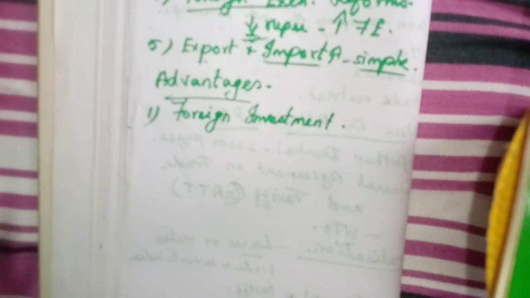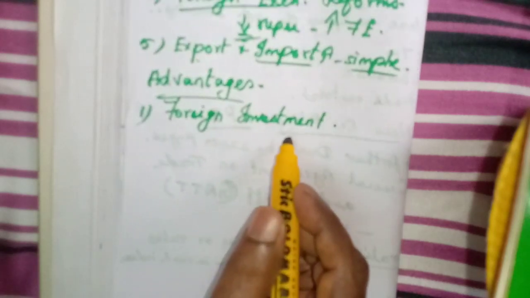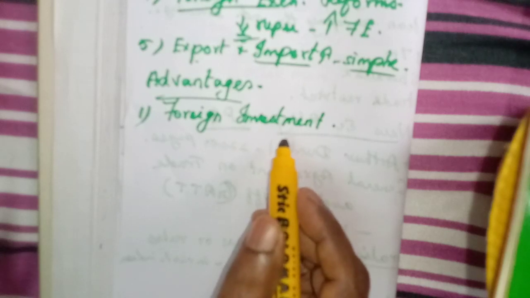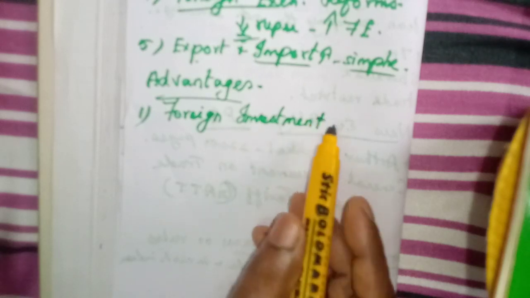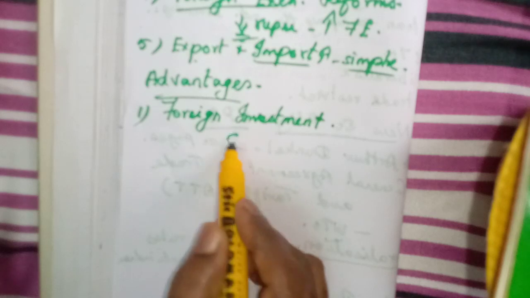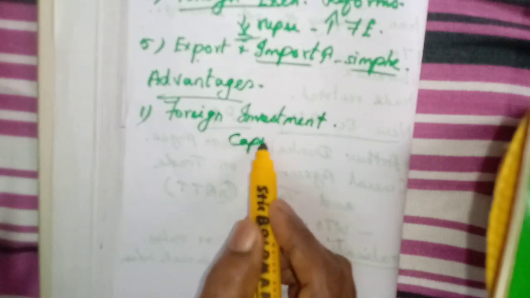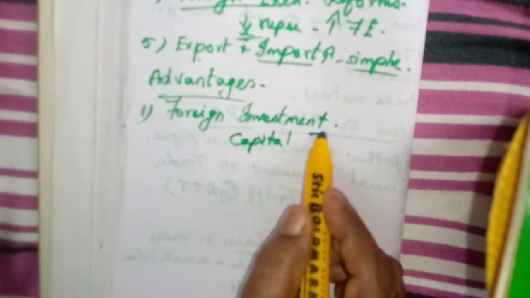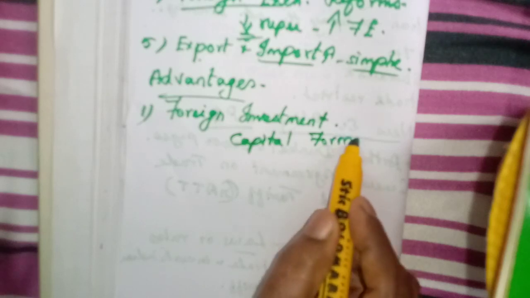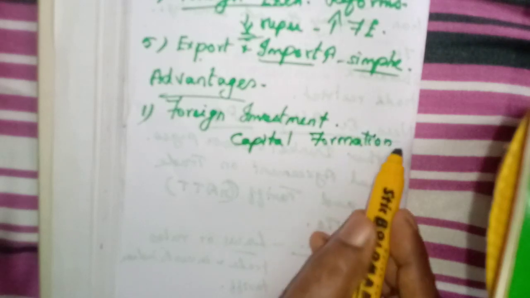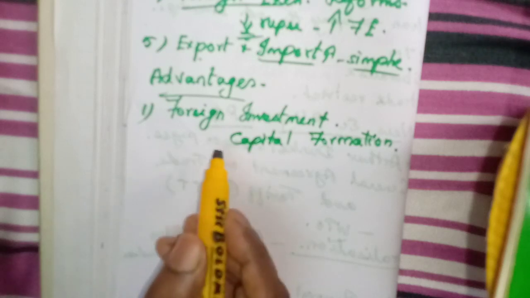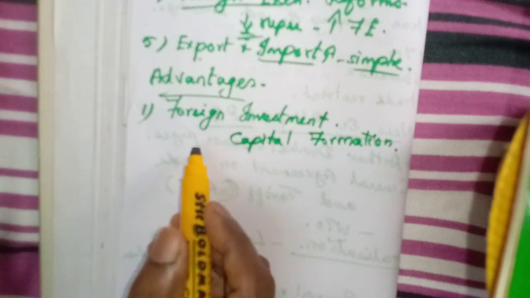Our foreign investment has improved. Then if foreign investment comes, the capital formation of the country will be good, isn't it? Many people are bringing in money and investing in India. So foreign investment coming to India forms capital formation.